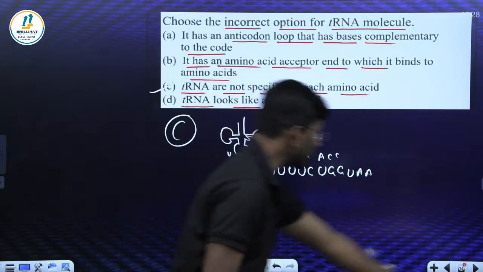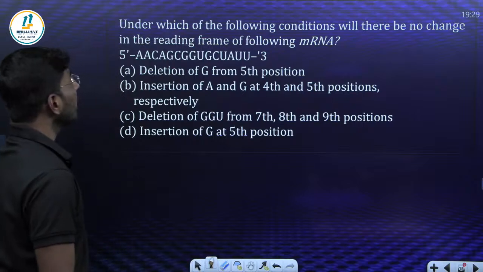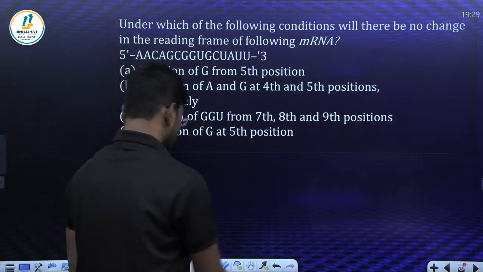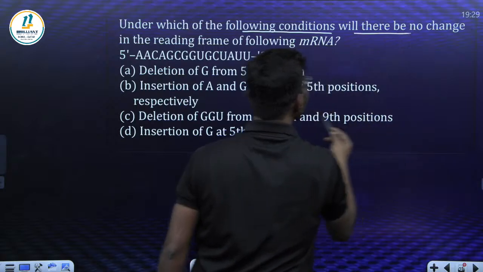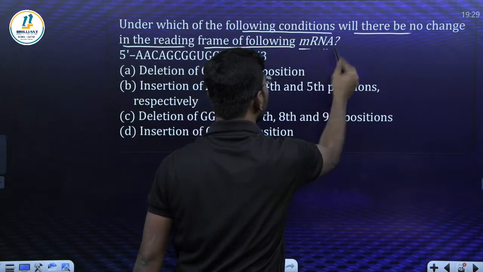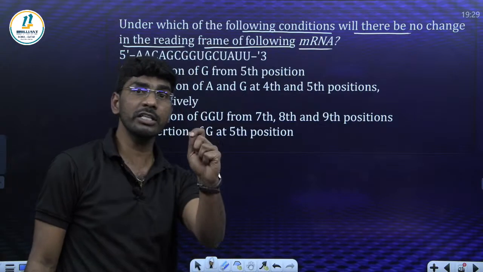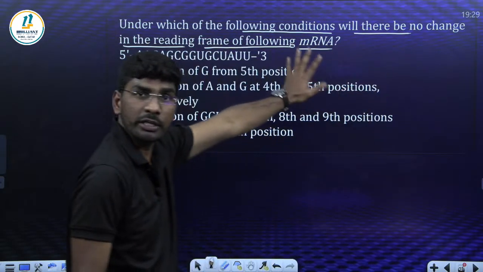Next question. What about this? Under which of the following conditions will there be no change in the reading frame of the following mRNA? Under which condition is the mRNA not going to change? Carefully read this question.